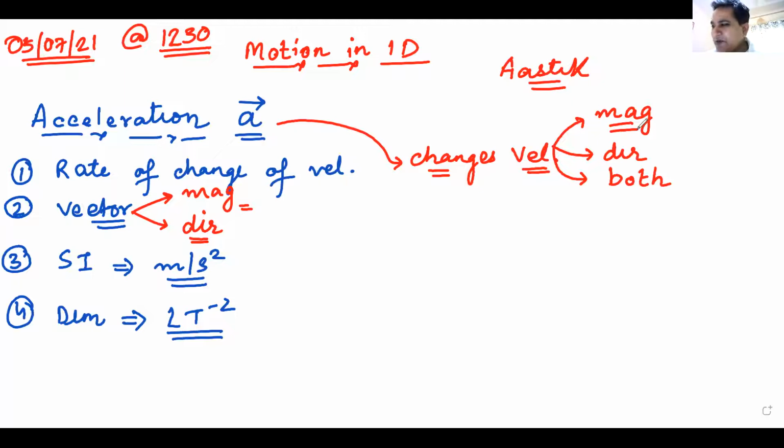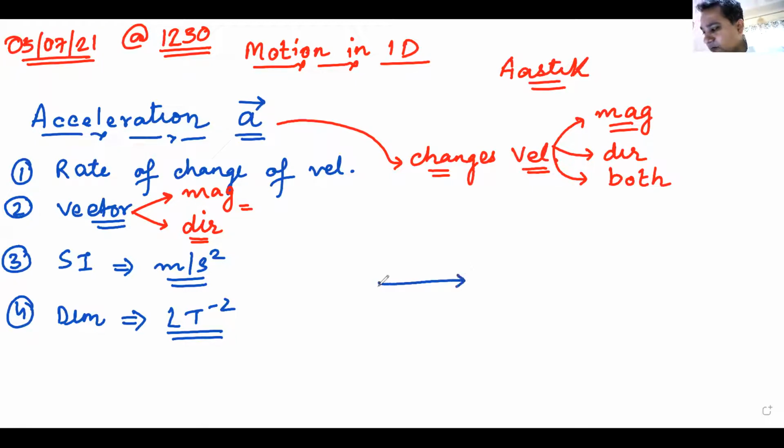Okay, let me do something. Shashank has written something very big. Let me read what he has written. If the velocity changes, then the magnitude changes. Okay.